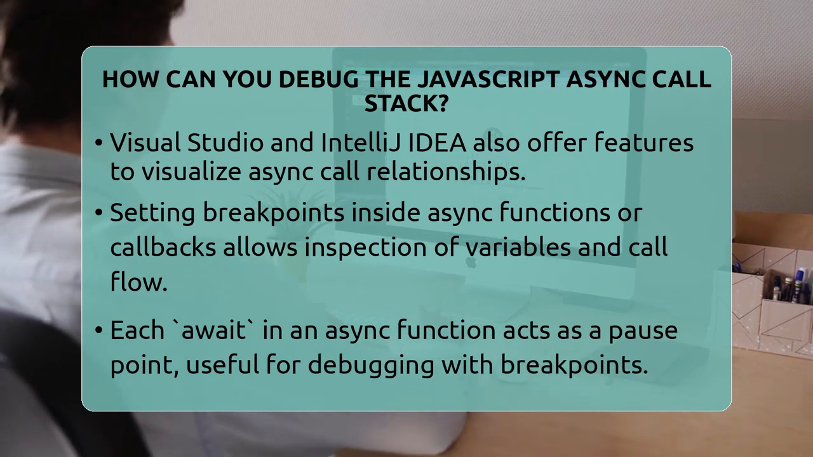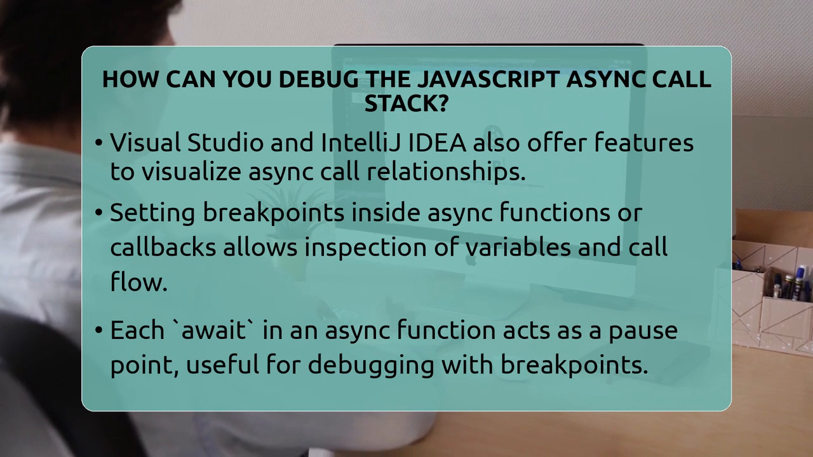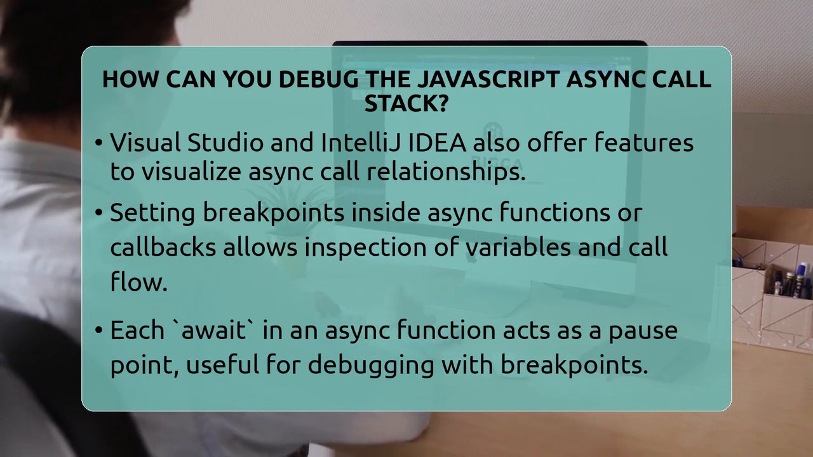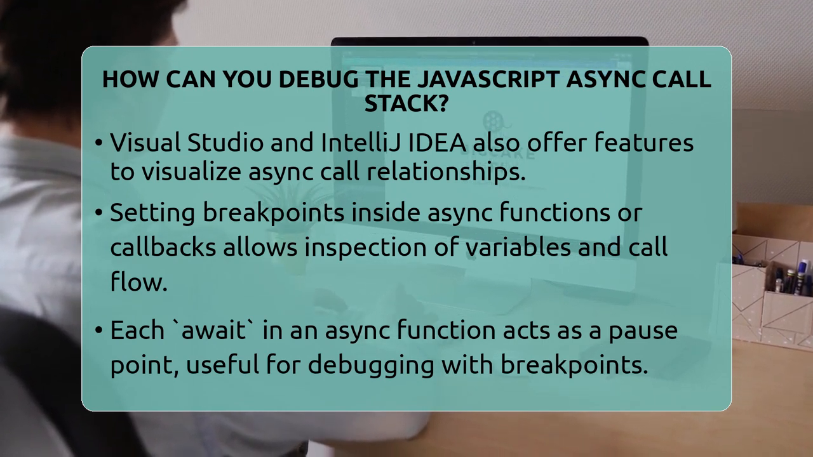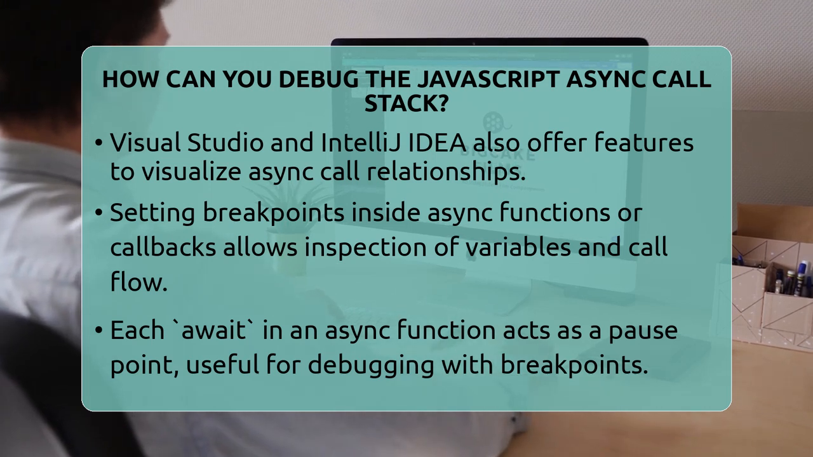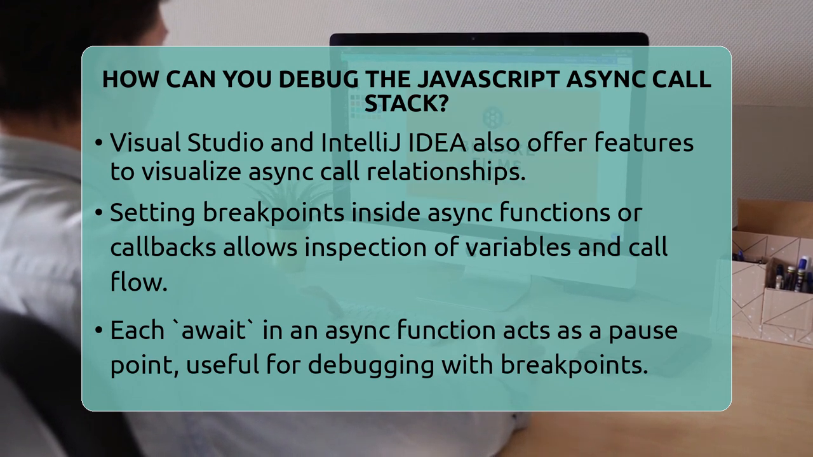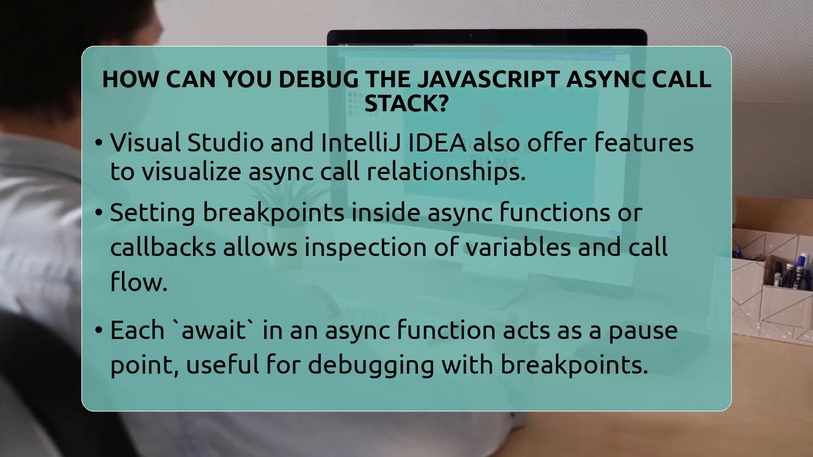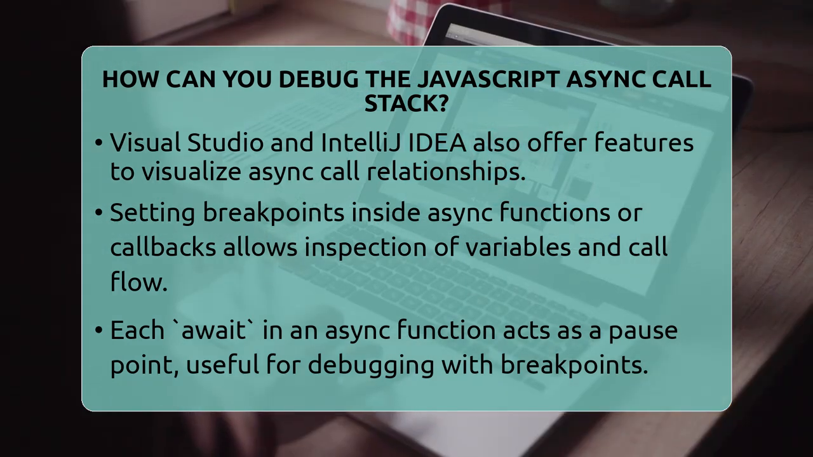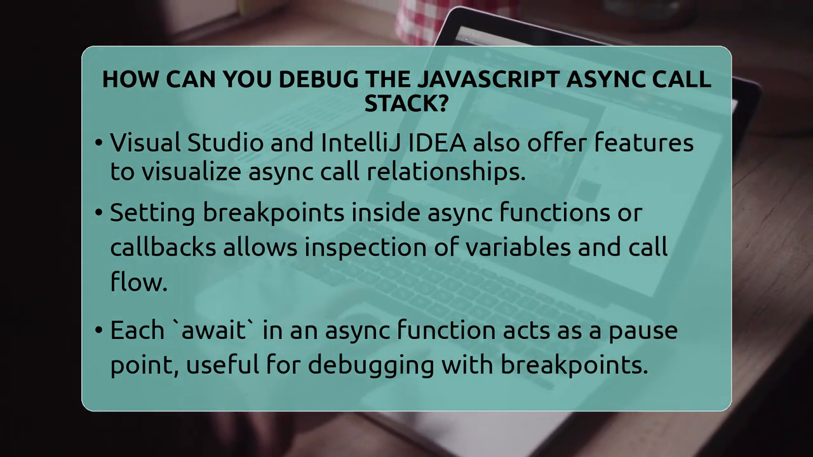Using breakpoints is another key step. Place them inside your async functions or callbacks. When the debugger hits these breakpoints, you can inspect variables and see the current call stack. This helps you understand how data is flowing through your code and where things might be going wrong. Remember, each await in an async function acts like a natural pause point, so setting breakpoints before and after awaits can reveal a lot about the execution flow.